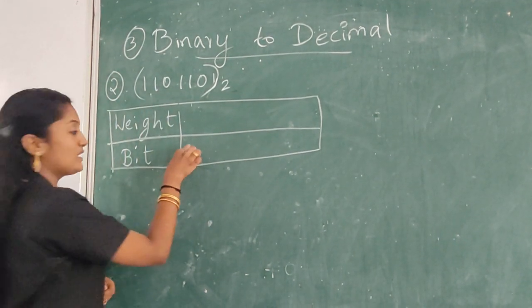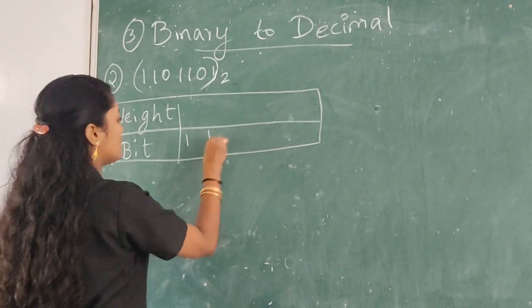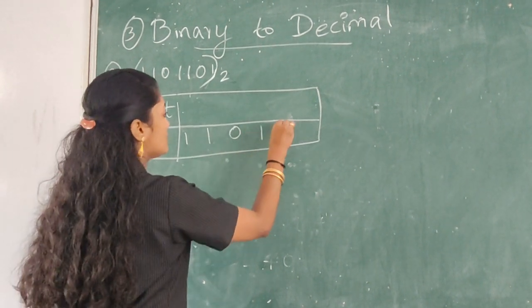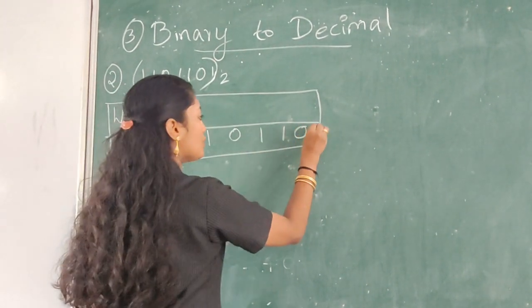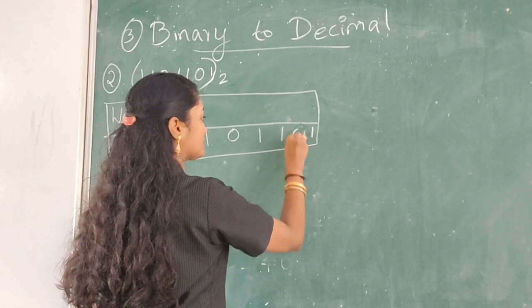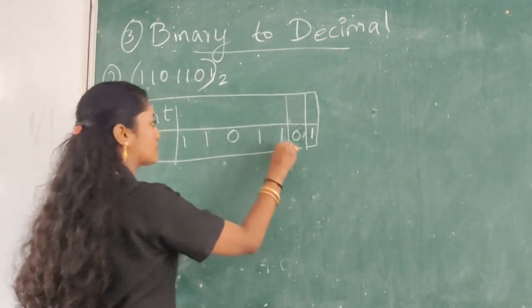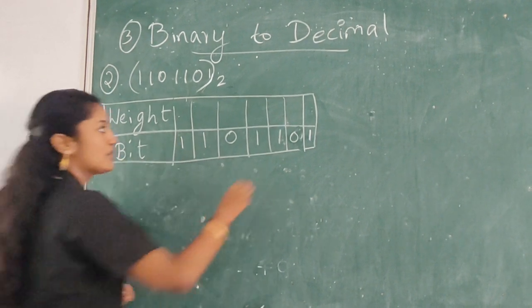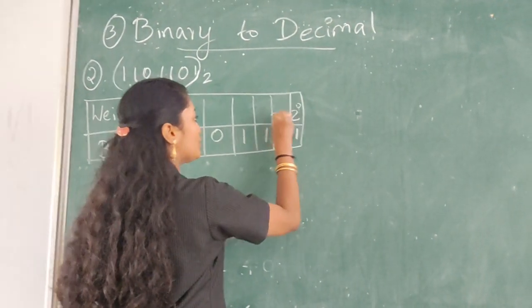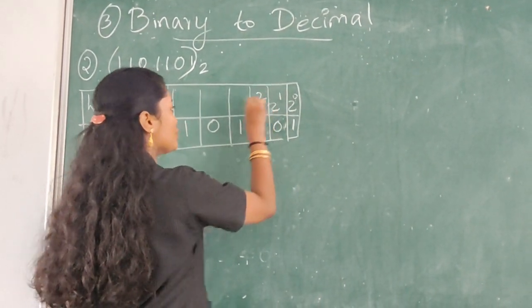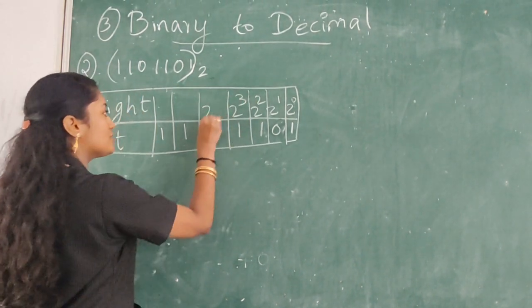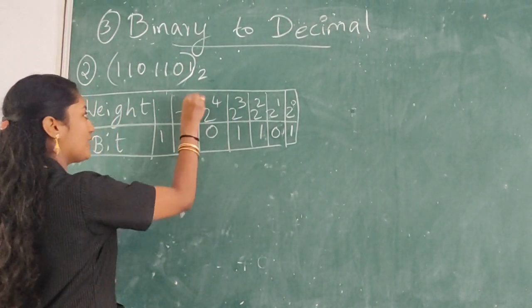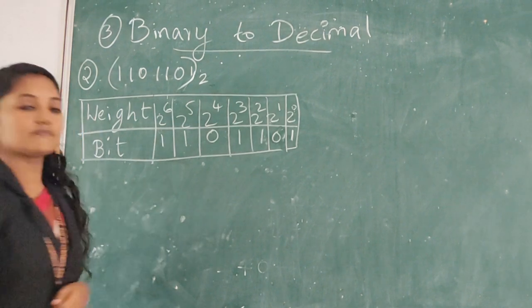Write the bits first: 1, 1, 0, 1, 1, 0, 1. And write the place values from the right side: 2 raised to 0, 2 raised to 1, 2 raised to 2, 2 raised to 3, 2 raised to 4, 2 raised to 5, 2 raised to 6.